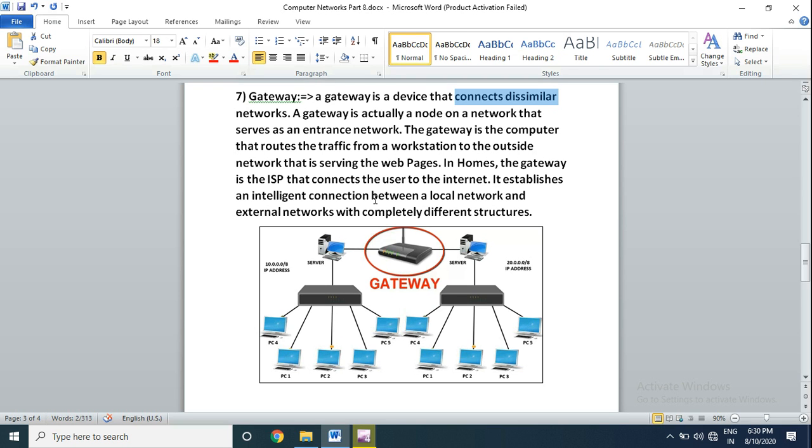It establishes an intelligent connection between a local area network and an external network with a completely different structure. So if our network is completely different in terms of structure, at that time we need a gateway. A gateway establishes an intelligent connection between a local area network and an external network, like the internet or any wide area network.